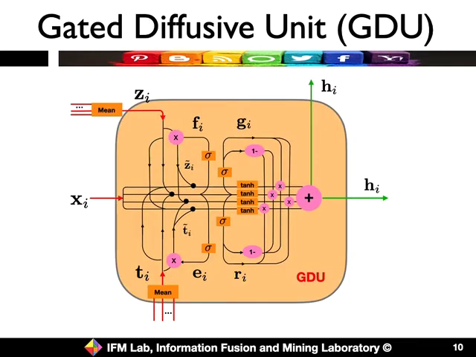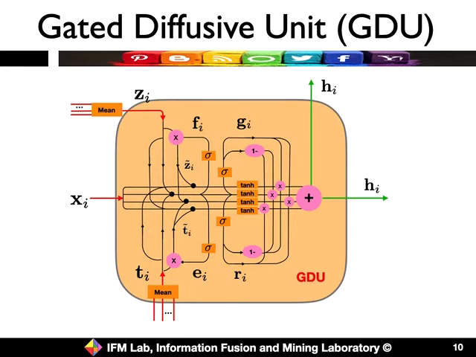On this page, we show the gated diffusive unit. The x on the left-hand side denotes the feature input, which is a concatenation of x_i^e and x_i^l extracted on the previous page. We have z_i and t_i as two other input portals, used to get input from other nodes.